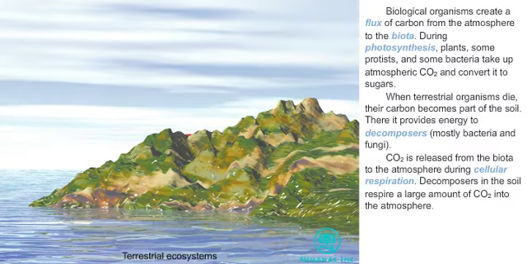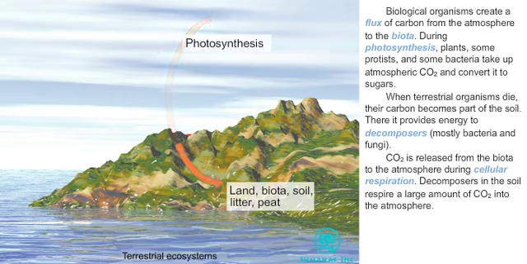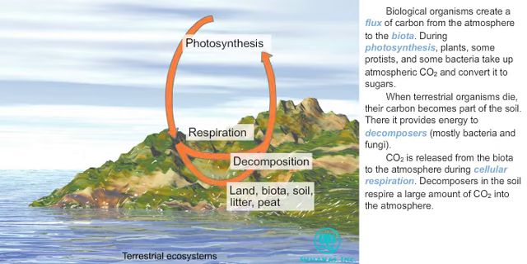Biological organisms create a flux of carbon from the atmosphere to the biota. During photosynthesis, plants, some protists, and some bacteria take up atmospheric carbon dioxide and convert it to sugars. When terrestrial organisms die, their carbon becomes part of the soil. There it provides energy to decomposers, mostly bacteria and fungi. Carbon dioxide is released from the biota to the atmosphere during cellular respiration. Decomposers in the soil respire a large amount of carbon dioxide into the atmosphere.